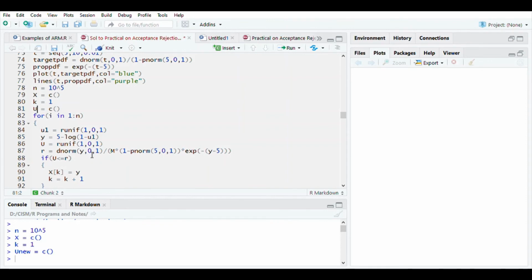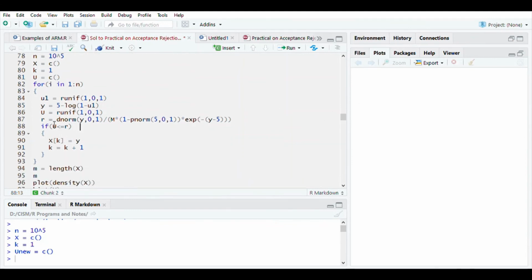So dnorm(Y, 0, 1) upon 1 minus pnorm(5, 0, 1). This together is going to give you the PDF of the truncated normal distribution, and this e raised to minus (y minus 5) will be the PDF of the proposal distribution, and this M is the constant, the upper bound. So let us now try to implement this.